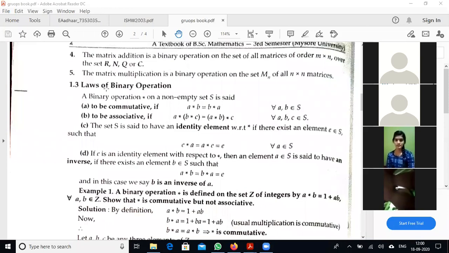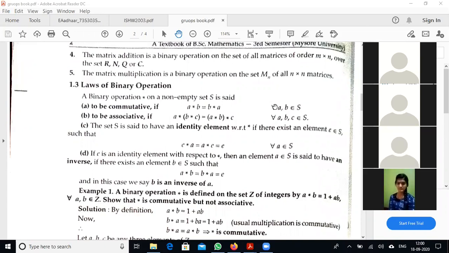Next, come to the laws of binary operation. By the definition itself, we know that A comma B belongs to S and A star B belongs to S. That is the definition of the binary operation. What is that? For all A comma B belongs to S, we can find A star B in S. That law we call the closure property or closure law.